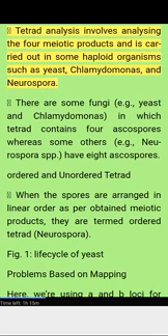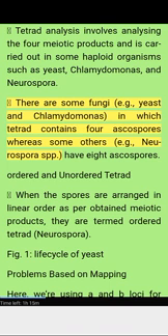Tetrad analysis involves analyzing the 4 meiotic products and is carried out in some haploid organisms such as yeast, Chlamydomonas, and Neurospora. There are some fungi, e.g., yeast and Chlamydomonas, in which the tetrad contains 4 ascospores, whereas some others, e.g., Neurospora spp., have 8 ascospores. Ordered and unordered tetrad: when the spores are arranged in linear order for the obtained meiotic products, they are termed ordered tetrad, as in Neurospora. Figure 1. Life cycle of yeast.